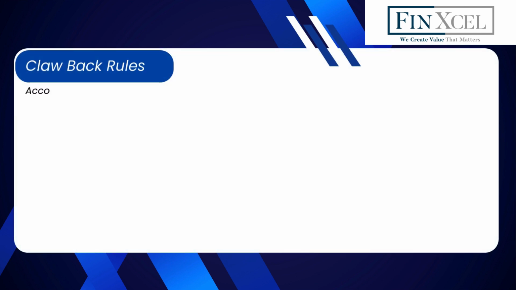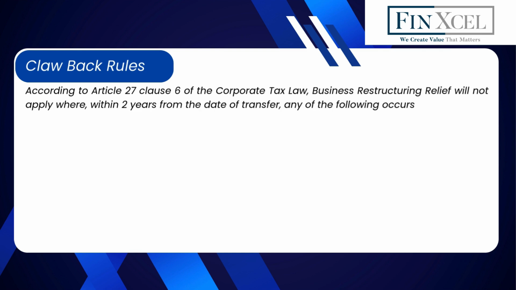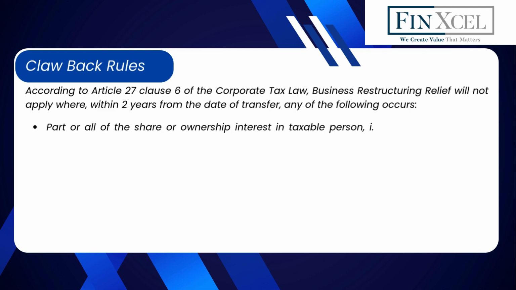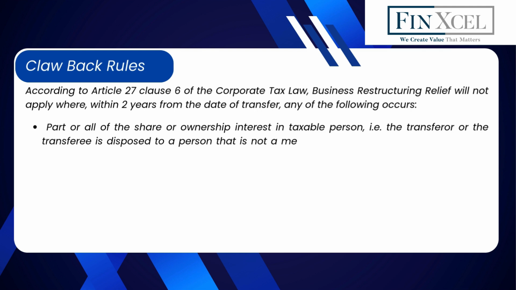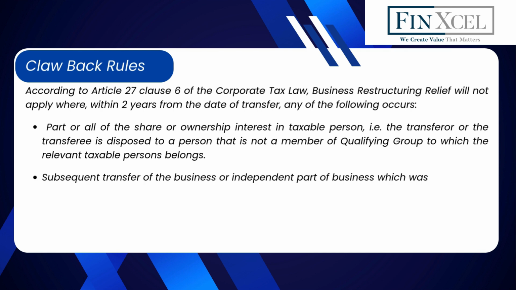Clawback rules. According to Article 27 Clause 6 of the Corporate Tax Law, business restructuring relief will not apply where, within 2 years from the date of transfer, any of the following occurs. Part or all of the share or ownership interest in taxable person, that is the transferor or the transferee, is disposed to a person that is not a member of qualifying group to which the relevant taxable persons belong. Subsequent transfer of the business or independent part of business which was transferred.